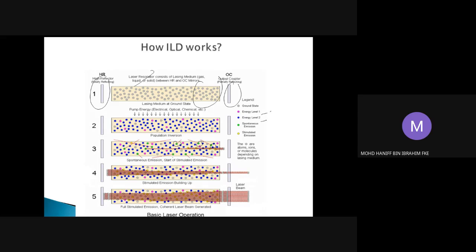We can see that the stimulated emission has now started, and as such, the lasing light starts to be produced. This is the laser light that starts to be produced. As time increases, the stimulated emission builds up, and you can see that the magnitude of the laser light increases from time to time. At the end, you have full stimulated emission, and the laser beam will be generated. So this is the diagram which shows the basic laser operation. Hopefully you understand these laser operations clearly from this diagram.